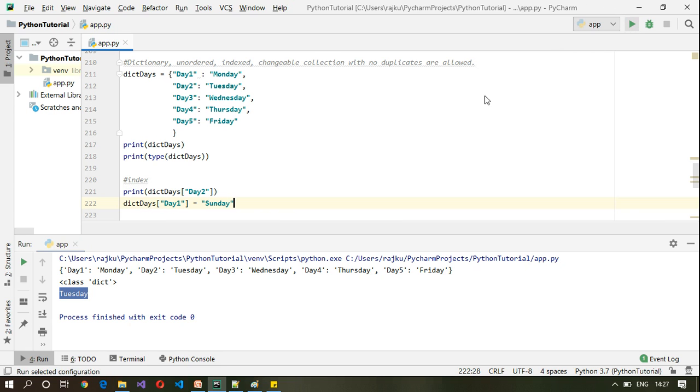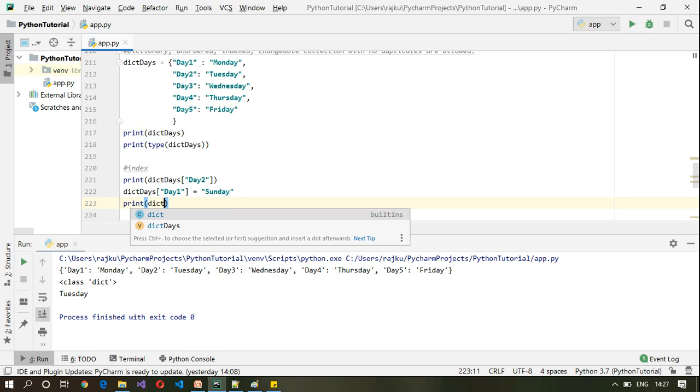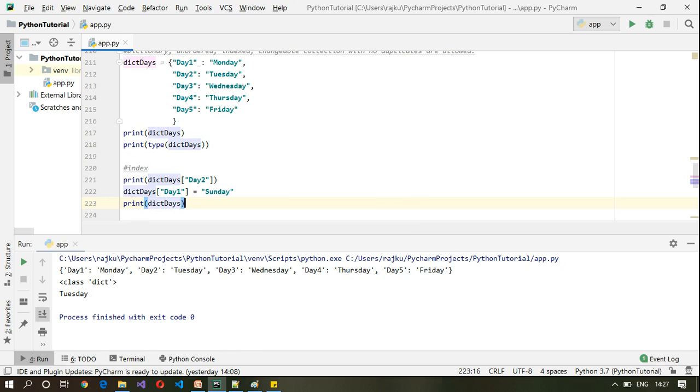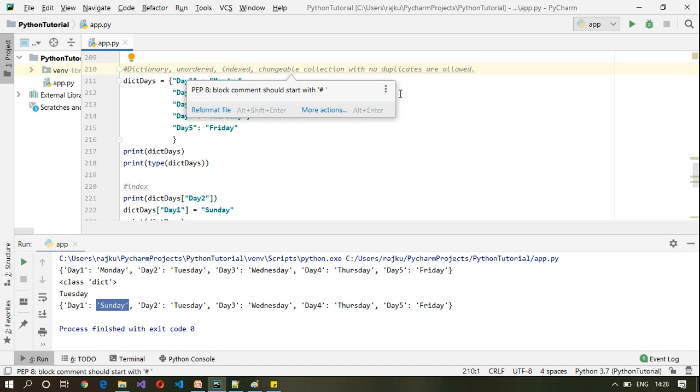Okay, and let me execute this. After changing, let me print this value again. Print dictionary. Execute this again. Now day 1 is Sunday. So we have seen indexed and changeable.